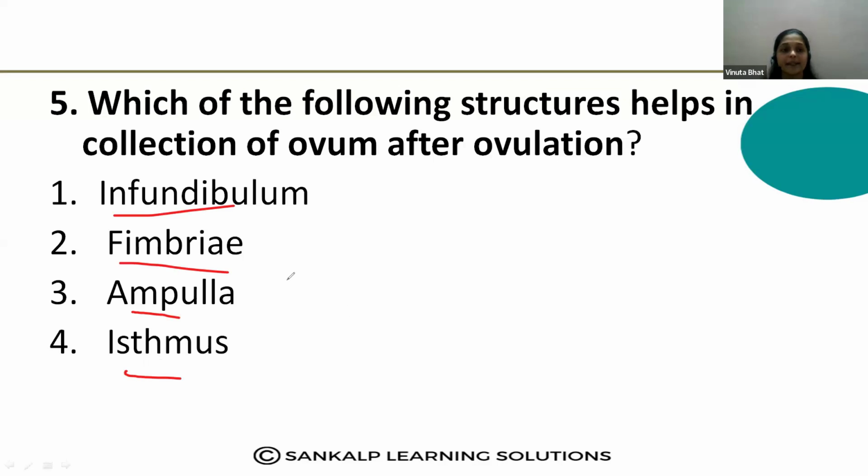So I will give one hint, that is a finger-like projection. They are called finger-like projections of the infundibulum. What is that? Yes, that is the fimbriae. Yes, very good. Yes, Ranjita, very good.